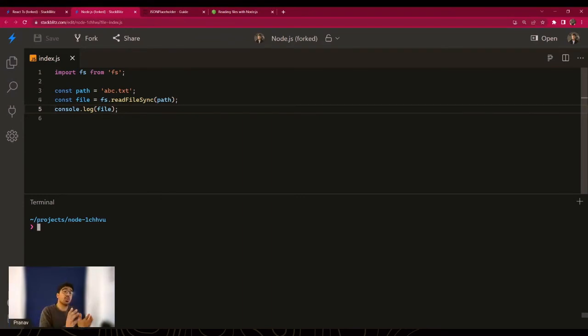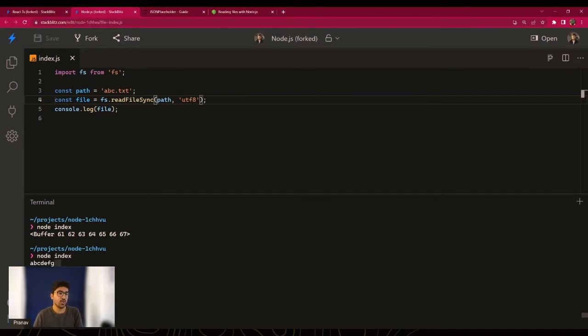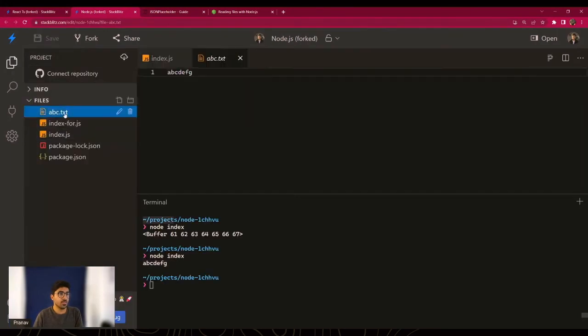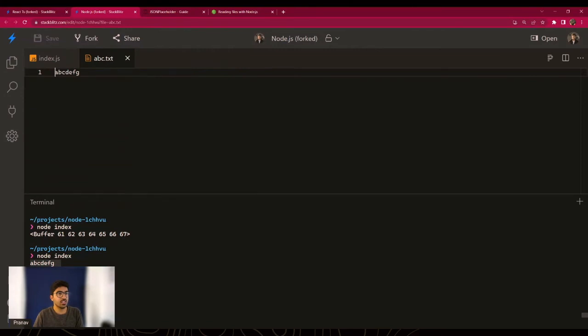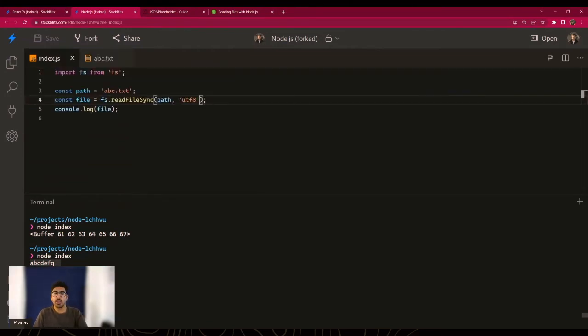Now this is not good for performance because yes, the end result is going to be same. Let's run it. So node index. It's right now printing out the buffer. So all you have to do is write the format of your text. So UTF-8 for us. And there you go. We have an abc.txt file. And in this, I just have some text and it is being printed out on the console. So everything's working fine. People can argue that this is good, right? It is straightforward and things are being printed.